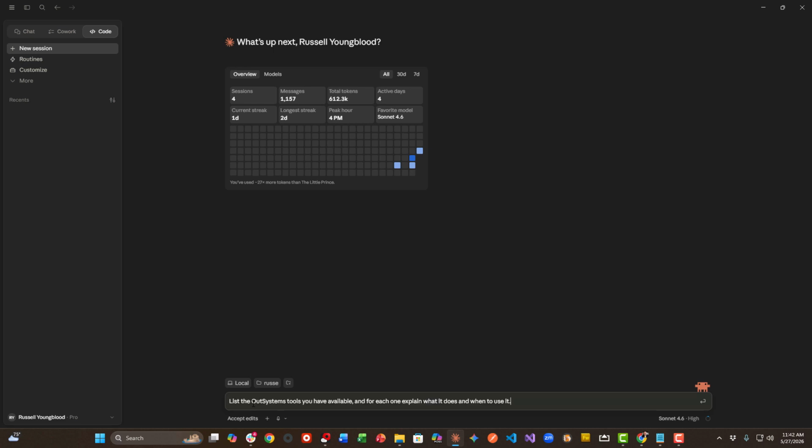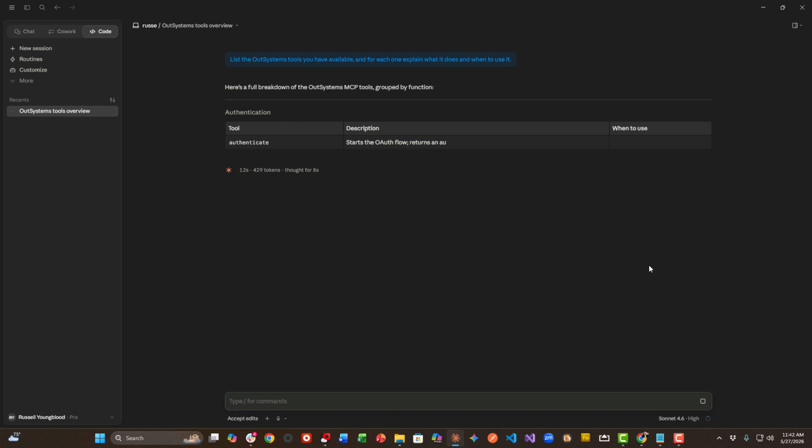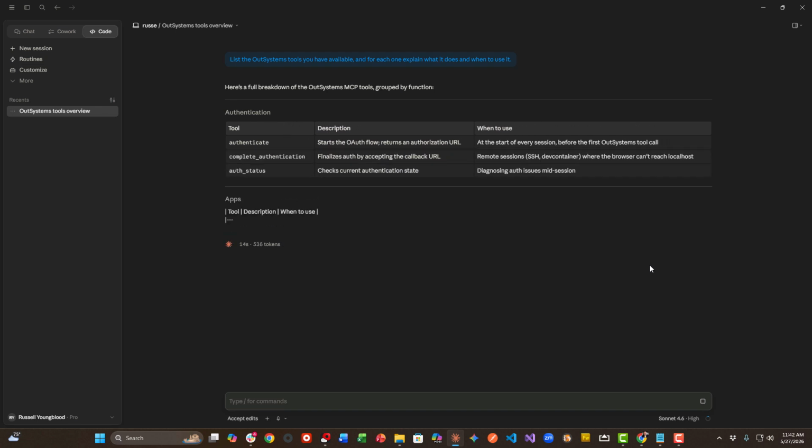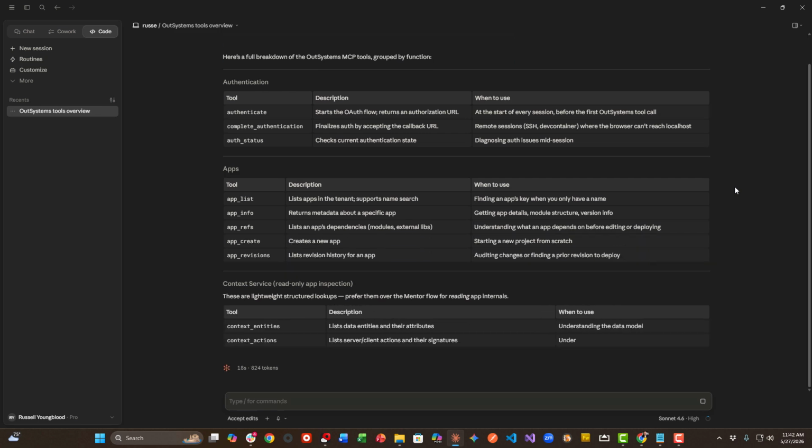Okay, now with Claude Code open, the first prompt that I'm going to add is so that I can get an understanding of what MCP tools are available. So Claude is going to list all of the tools that I have access to and group them by function.